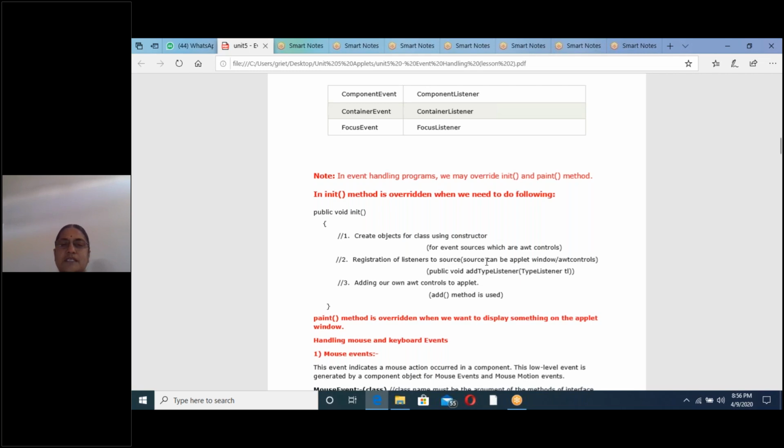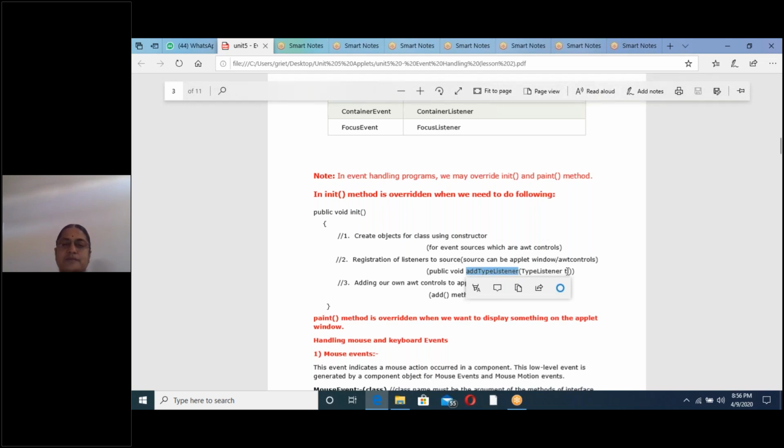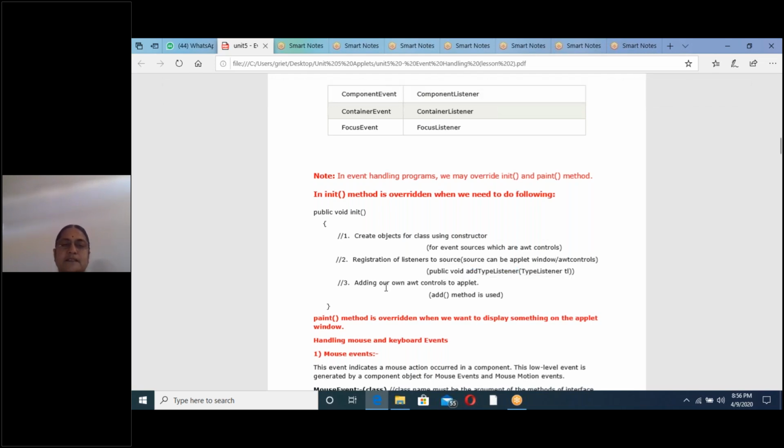What is the source here? Source can be AWT controls or the applet window also. Next, third one is adding our AWT controls to the applet. So these are the three steps we write in the init method when we write event handling programs.